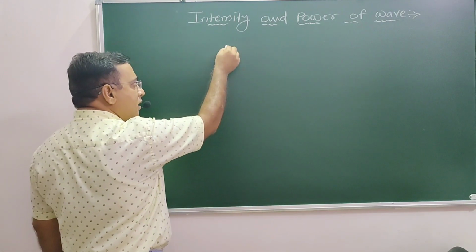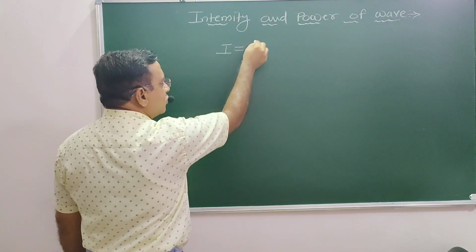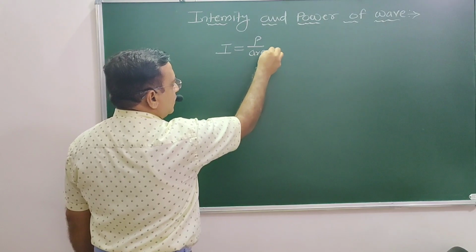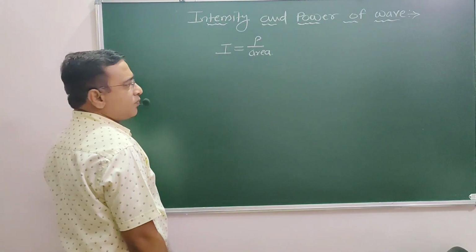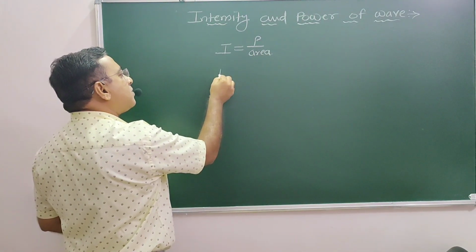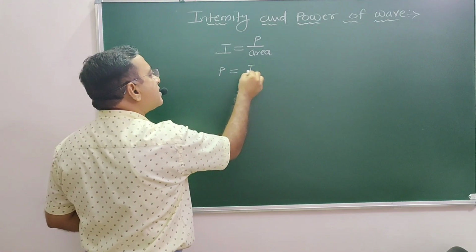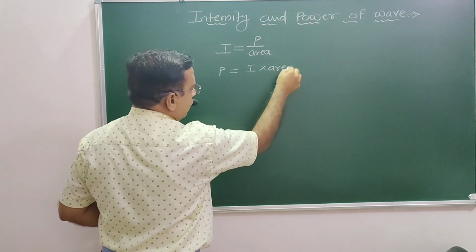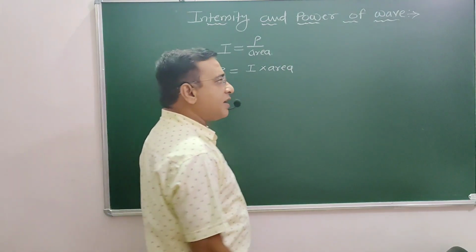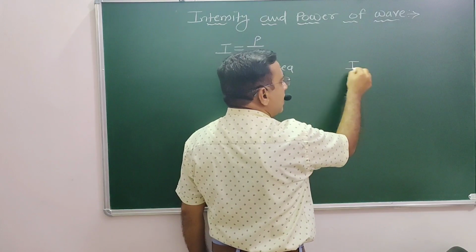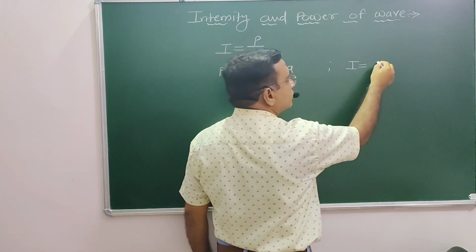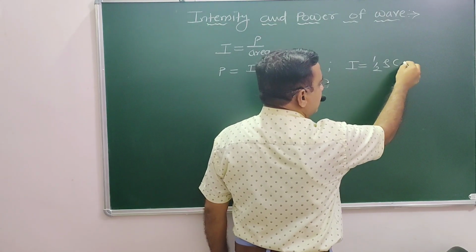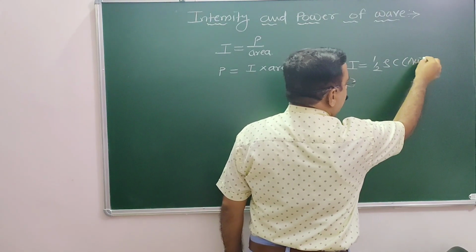We already know that intensity is equal to power upon area. We already obtained this equation. Now we know that power is equal to intensity into area, and we already got the equation for the intensity, that is I is equal to 1 by 2 rho C A omega square.